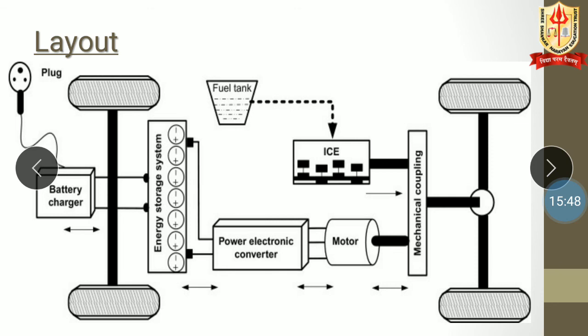What is going to happen in this? Here we are converting the chemical energy of the fuel into heat energy. After that we are going to convert heat energy into mechanical energy. After that we are going to utilize it for running the vehicle. And here we are using the electrical energy, converting it into chemical energy. Again we are going to utilize that chemical energy with the help of this electronic converter to convert it into electrical energy. After electrical energy it is converted into mechanical energy with the help of this motor, and that mechanical energy, or you can say rotation, is utilized to run this automobile.